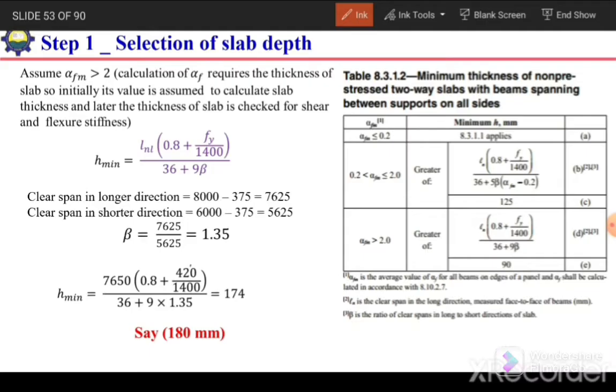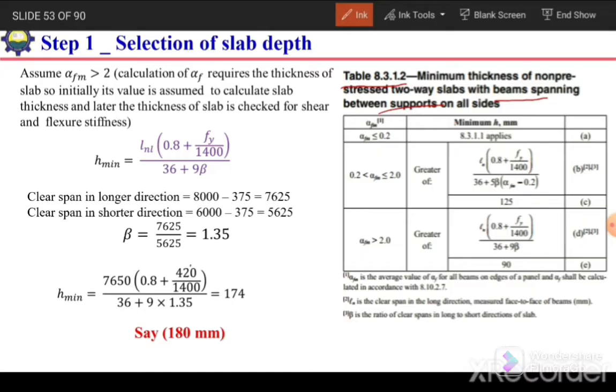The first step for the design of the slab is to select the thickness of the slab. To select the thickness of the slab, we have a table given in the ACI code, section 8.3, Table 8.3.1.2: minimum thickness of non-prestressed two-way slab with beams spanning between all supports on all sides. In our case, we have beams between all supports, so we will use this table.